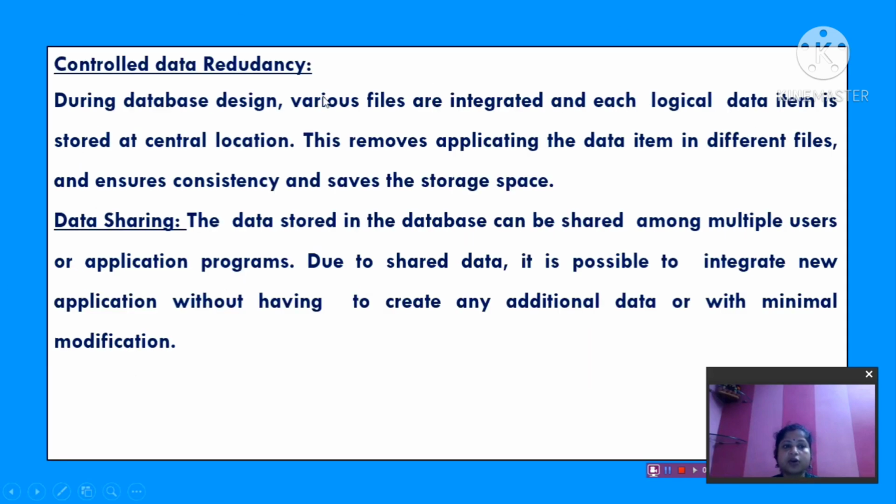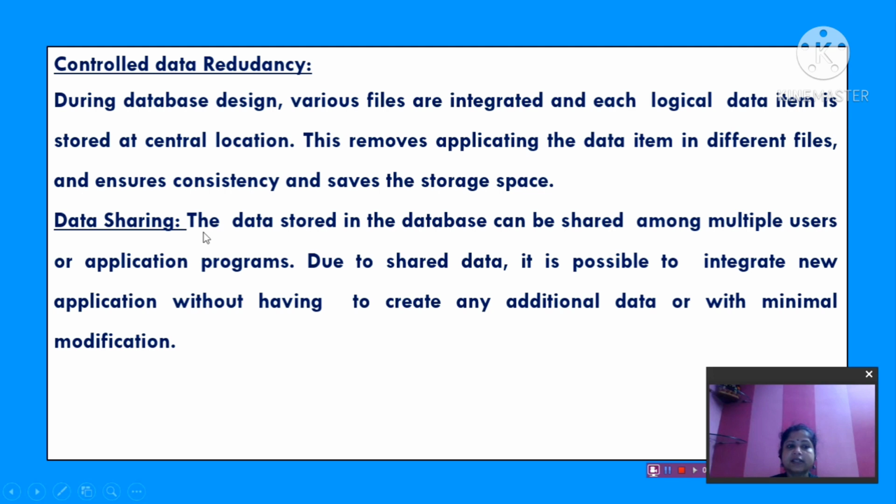Rest of the things, no, control data redundancy is also there. Data redundancy means data duplicacy. Okay, during database design various files are integrated and each logical data item is stored at a central location. This removes duplication of the data item in different files and ensures consistency and saves storage space. Okay, no duplicate data will be stored. Okay, and data consistency means data will be stored in the correct format.